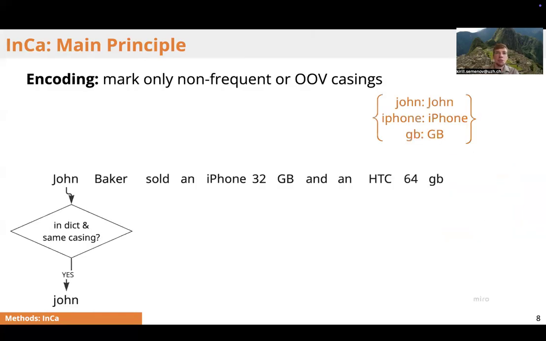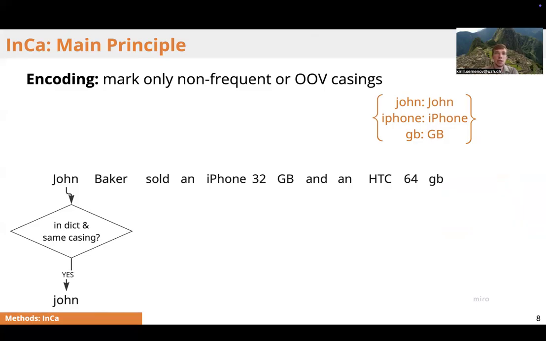And now that the dictionary is ready, we can apply it at the encoding stage. So consider the sentence: John Baker sold an iPhone 32 gigabytes and an HTC 64 GIGABYTES. You can see some title-cased words, some upper-cased ones, some even with inline title casing like iPhone. And now let's see how our algorithm would cope with that. The distinctive feature of our inline approach is that, given the dictionary that we created at the previous step, we mark only the non-frequent or out-of-dictionary casings.